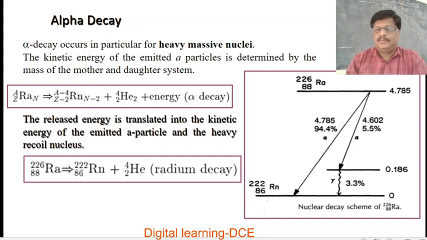So this is the energy level diagram for the transition of radium to radon.